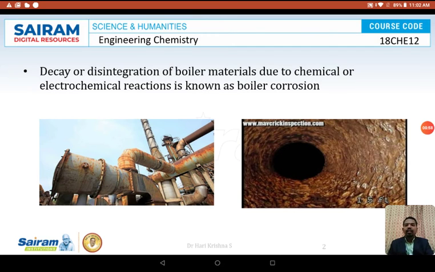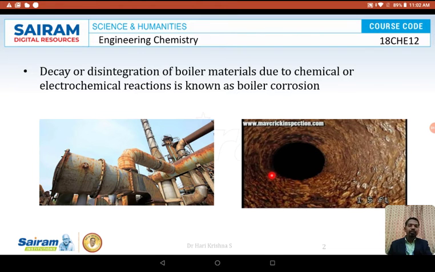You can see, decay or disintegration of boiler materials due to a chemical or electrochemical reaction is called boiler corrosion. This is a used boiler present outside the industry which produces hot water or steam. You can see the outer look, the exterior look, of the boiler which has been corroded. This might be chemical action or due to atmospheric oxygen. This is the inner part of the boiler which has been corroded. This is due to electrochemical reactions which occur inside the boiler. This is because of the impurities present in the water.